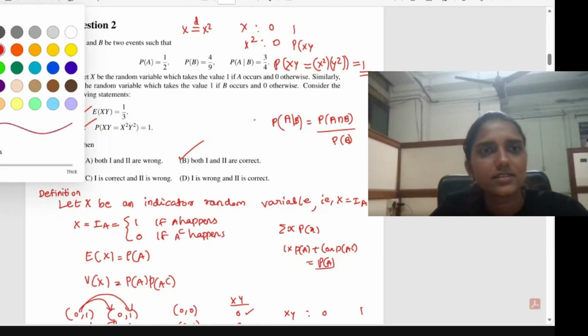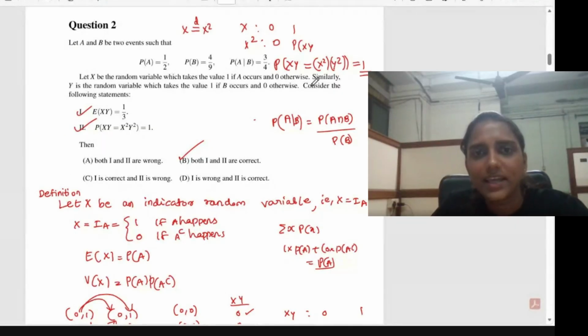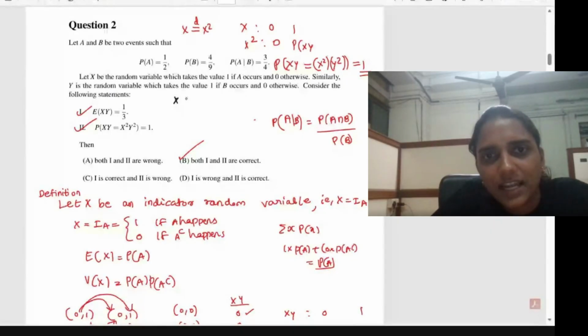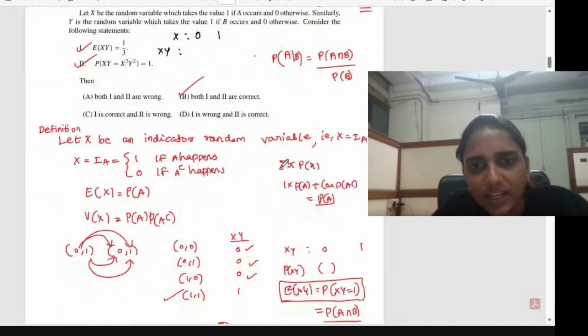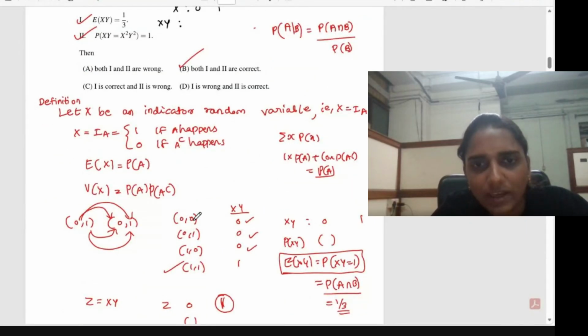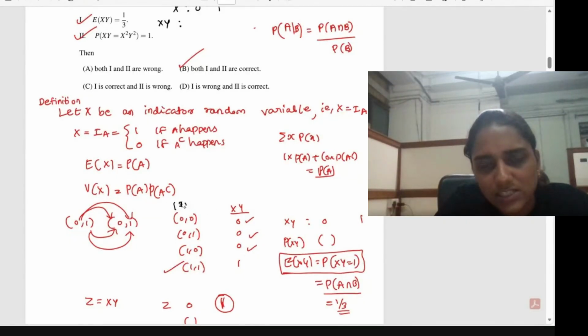So here, what I am saying is, say, x can take the values 0 and 1. So what are the possible cases of x into y? X into y have different combinations that I already wrote here. X can take 0, y can take 0. X equal to 0, y equal to 1. X equal to 1, y equal to 0. X equal to 1, y equal to 1. These are the different combinations of XY pairs.